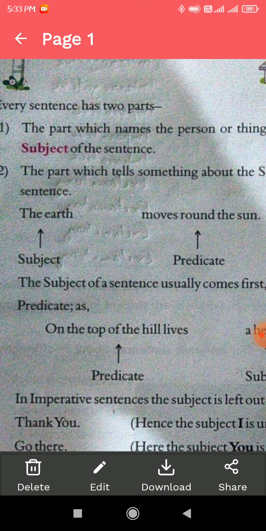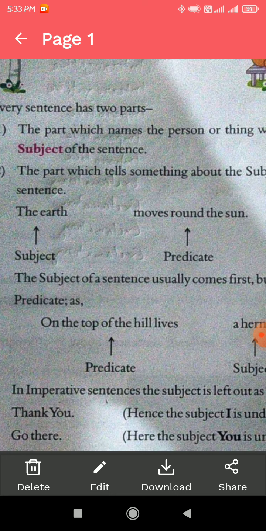If we are unable to find the subject, always ask ourselves the question, what moves round the sun? Always ask the question using what, who, when, where, which. When we ask what moves round the sun, the answer is the earth moves round the sun.